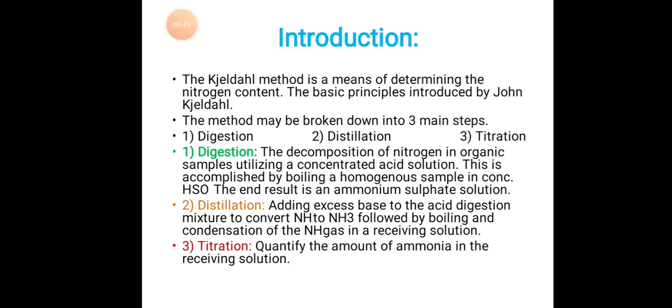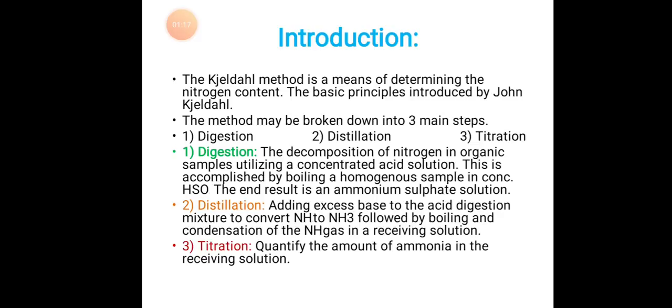Coming to the introduction, the Kjeldahl method is a means of determining the nitrogen content. The basic principles were introduced by John Kjeldahl. The method may be broken down into three main steps: digestion, distillation, titration. Digestion: the decomposition of nitrogen in organic samples utilizing a concentrated acid solution. This is accomplished by boiling a homogeneous sample in concentrated H2SO4. The end result is an ammonium sulfate solution.